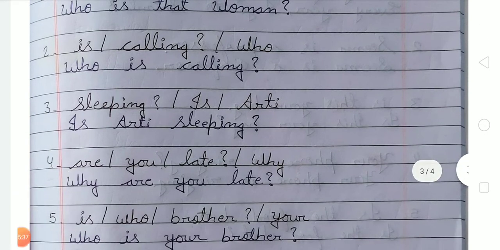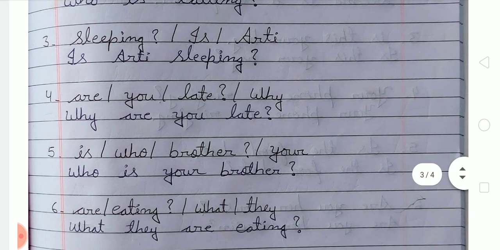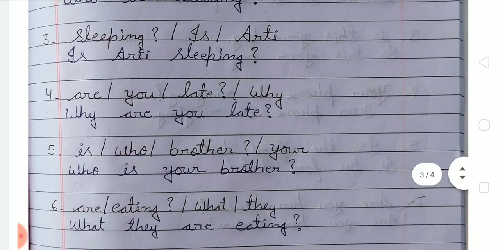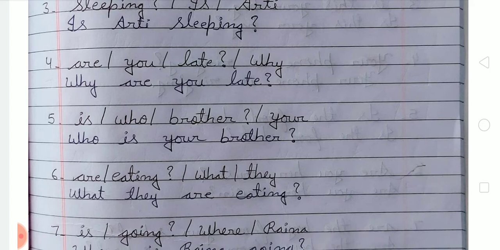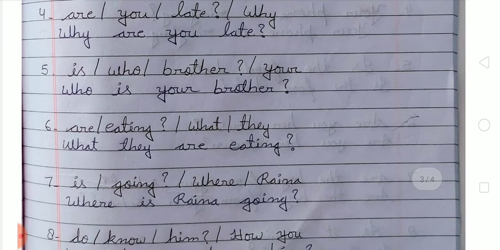Number 3, sleeping, is, Aarti. So we have to write, is Aarti sleeping. Number 4, are, you, late, why. So we have to write, why are you late? Number 5, is, who, brother, your. So we have to arrange these words: who is your brother.